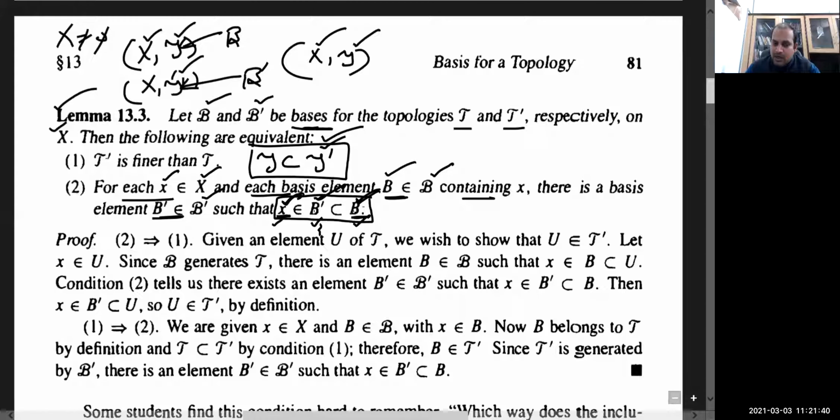And if you are able to construct at least one x which fails this definition, then we will say that T dash is not finer than T. Or if you are able to show that it fails for at least one basis member B containing x, either fail it for the element or fail it for the basis, then we will say that T dash is not finer than T.